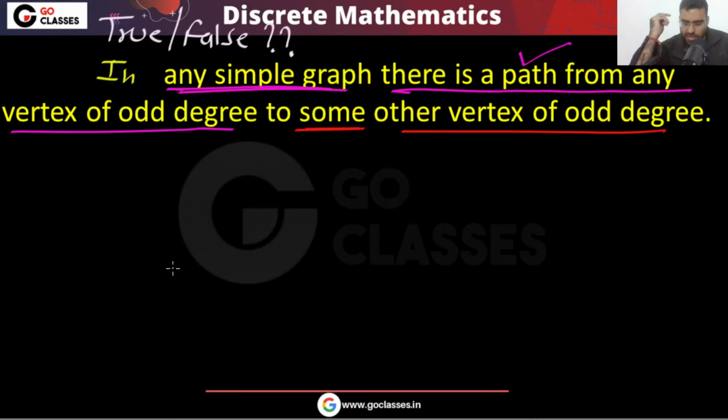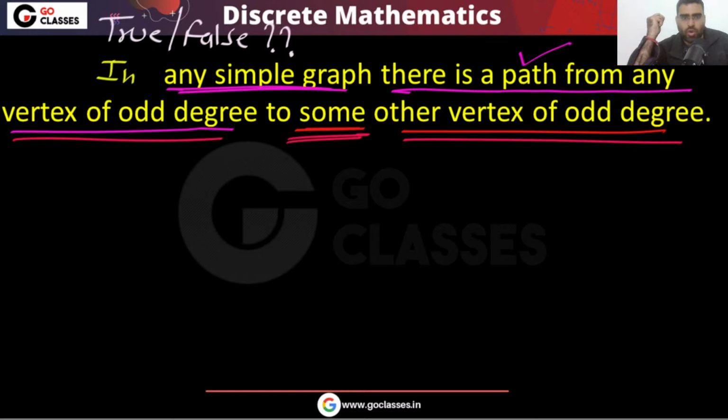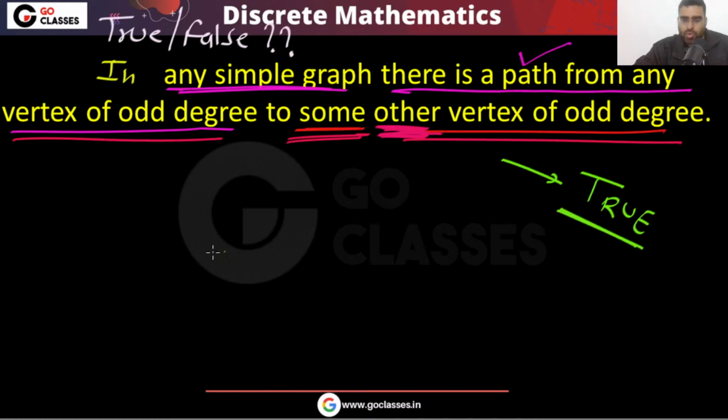In any simple graph, whatever simple graph you take, there is a path from any vertex of odd degree to some other vertex of odd degree. Is this statement true or false? Yes, this statement is true, but why? What is the proof?